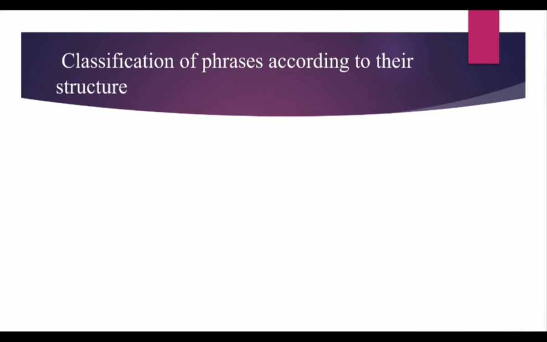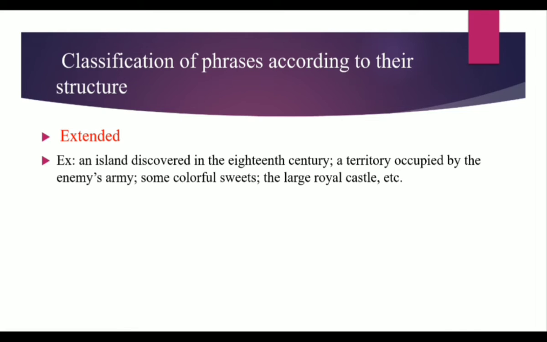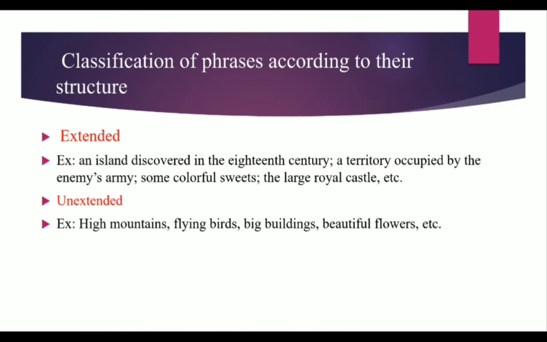Classification of phrases according to their structure. Their structure is divided into two groups, extended and unextended. Extended phrases consist of more than two words. For example, an island discovered in the 18th century, a territory occupied by the enemy's army, some colorful sweets, the large royal castle, etc. Unextended phrases consist only of two words. For example, high mountains, flying birds, big buildings, beautiful flowers.